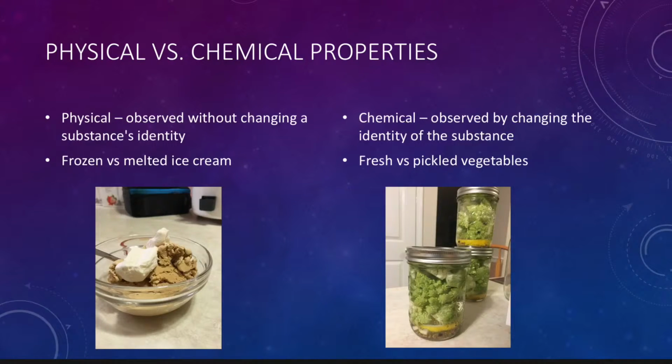In conclusion, physical properties can be observed and measured without changing what the substance is, like melted ice cream. Chemical properties, on the other hand, can only be observed by changing the identity of the substance, creating something distinct from what you started with, just like pickled veggies.